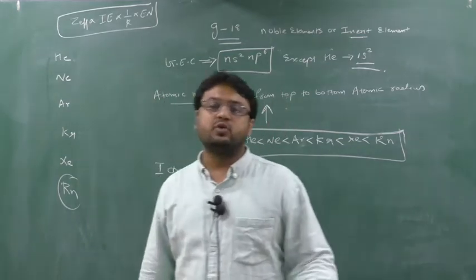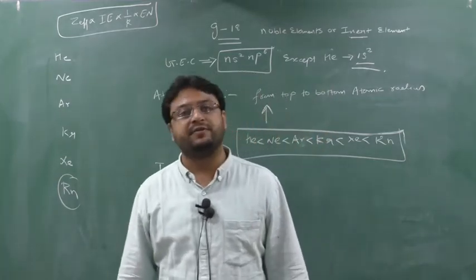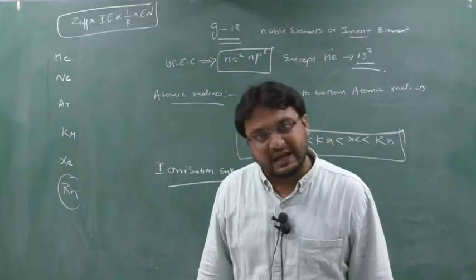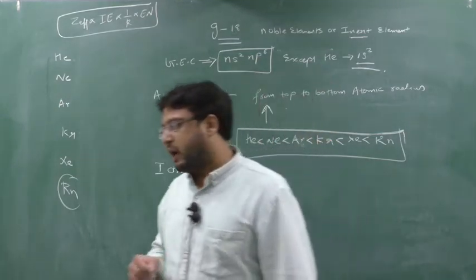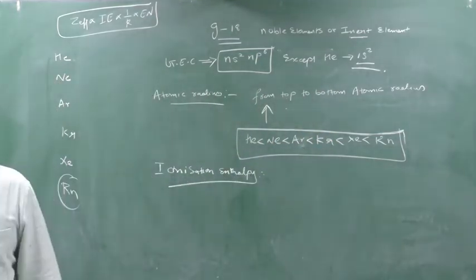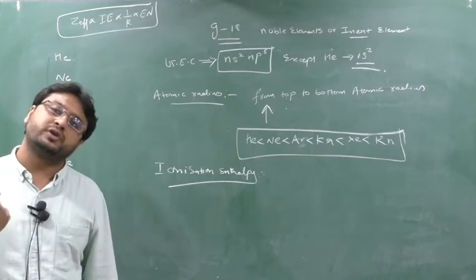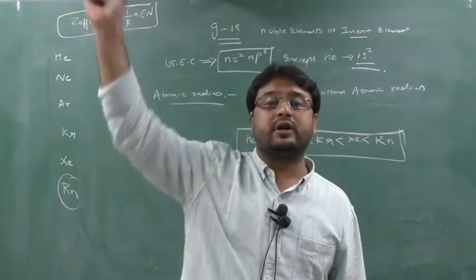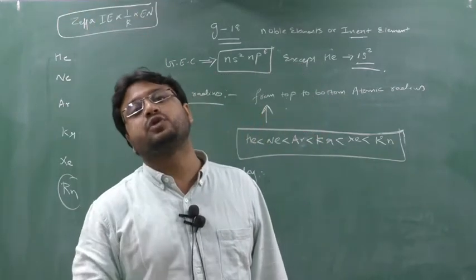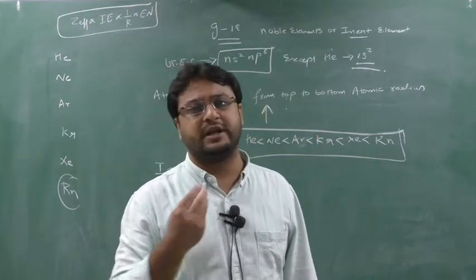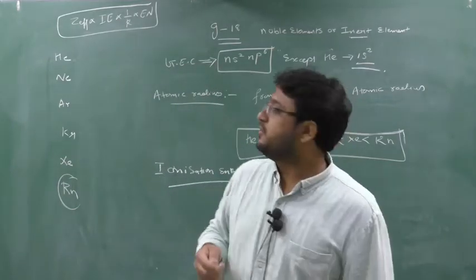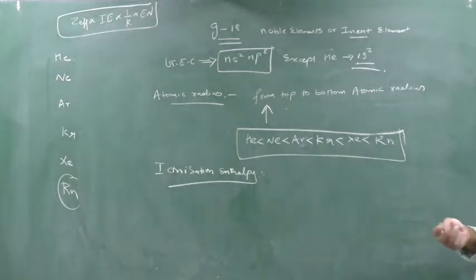Why? Because as we move downside the group, each time a new shell is being filled up. When a new shell is filled up, the distance between the outermost orbit and nucleus increases. When the distance increases, the nucleus force on the outermost orbit electron also decreases. When the nucleus force decreases, it is easy to remove the electron with the application of small energy. So while moving downside the group, it is easy to remove the electron. That's why ionization enthalpy decreases.